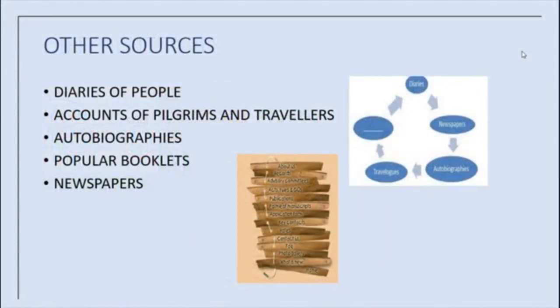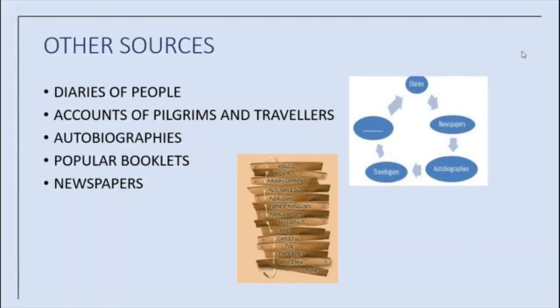The official records do not tell about the needs of people of India. Actually, many official records hide the truth and only show one aspect of the event. For that, we need to look elsewhere.